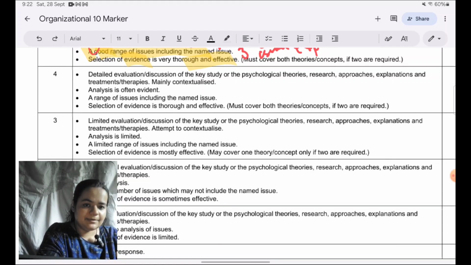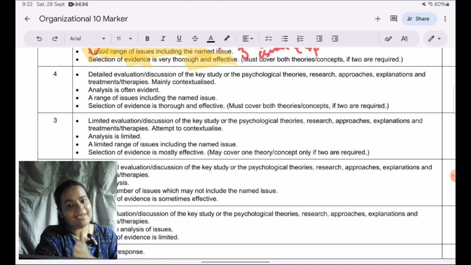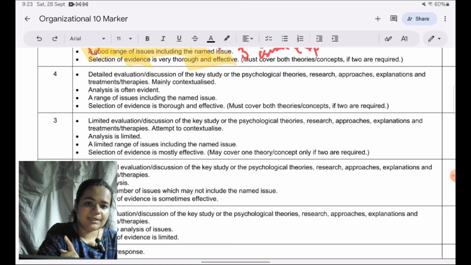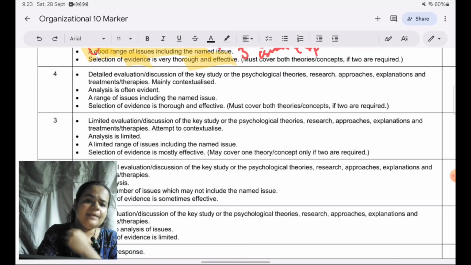So being thorough means covering all the topics which are there, even for evaluation, not only in the 6 marker, in the 10 marker also. And use those studies and that test TAT which is given to make points in the answer, to make evaluative and analytical points in the answer. So not only include them in your 10 marker, include them where they are relevant and evaluate and analyze them as well. That is when you're being thorough. And effective means to illustrate your points.